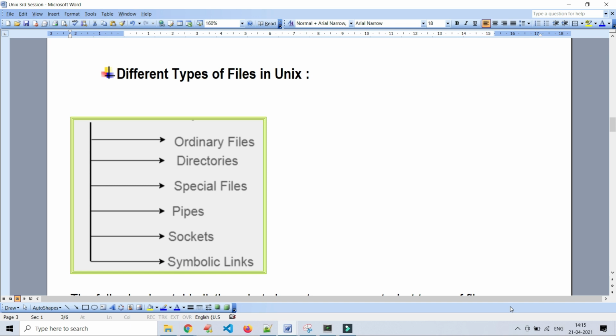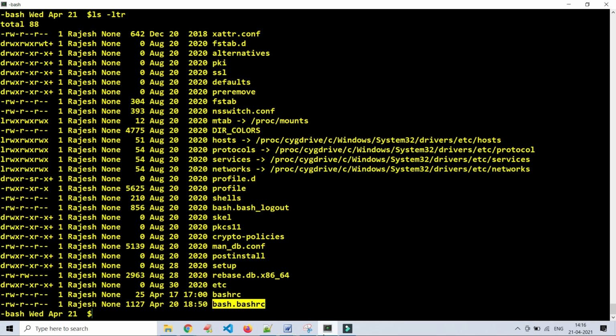The next concept is different types of files in Unix. So what files have we listed here? The kinds of files are ordinary files, directories, special files, pipes, sockets, and symbolic links. This is an ordinary file. An ordinary file is a file which stores programs or text data or some images, like that. We will see the ordinary files.